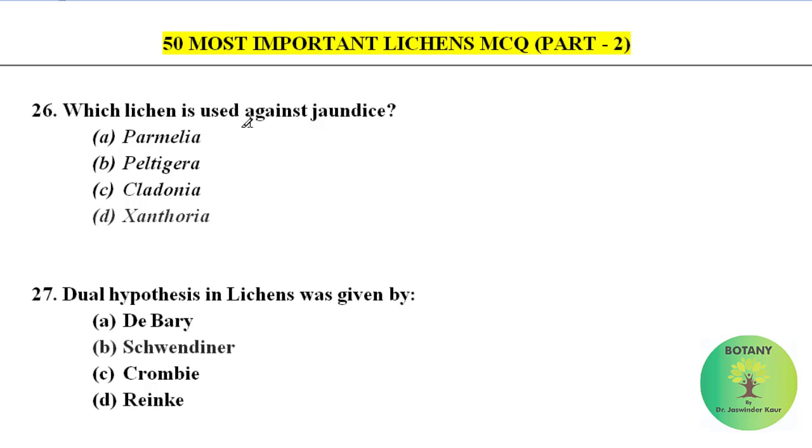Which lichen is used against jaundice? Parmelia, Peltigera, Cladonia, Xanthoria. Correct option is Xanthoria. Xanthoria is a lichen that is used against jaundice.